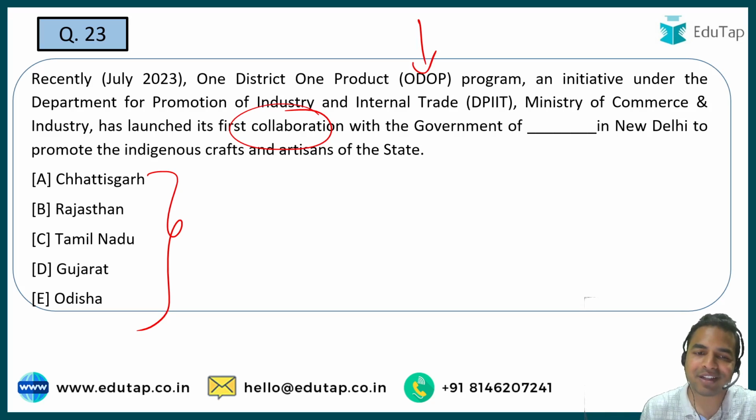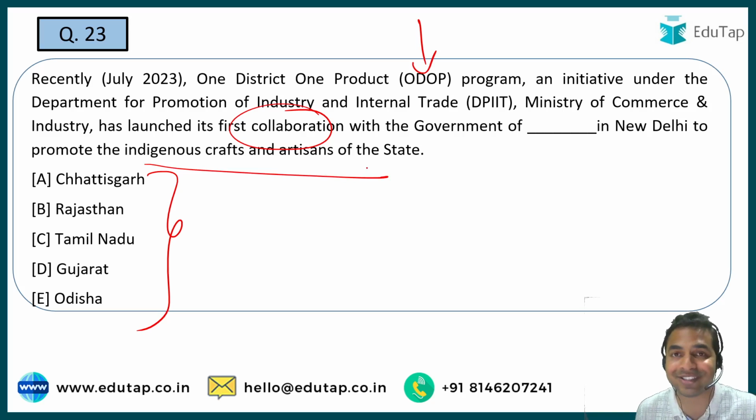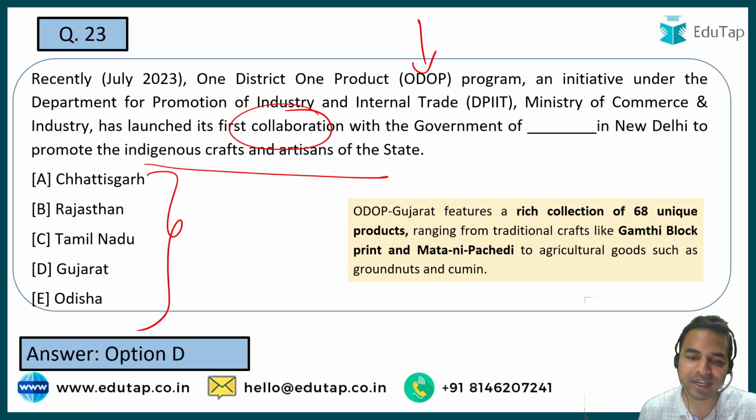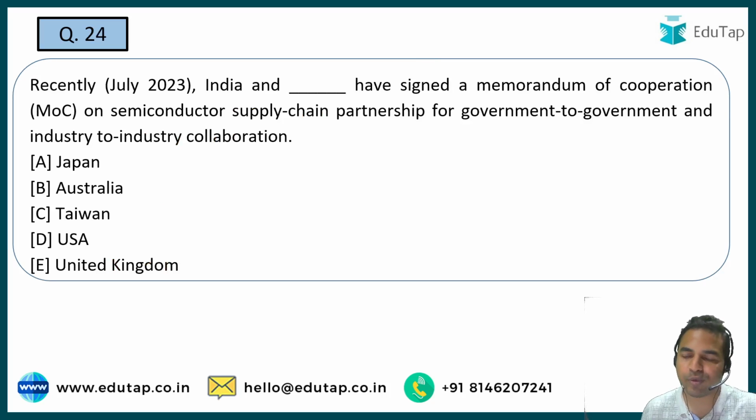The reason behind that is to promote the indigenous crafts and the artisans of the state. So what is the name of that state? The name of that state is option D, that is Gujarat. Okay, so Gujarat is the right answer to this particular question. Absolutely right. Let's move on to the next question.